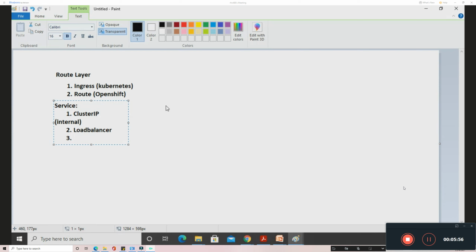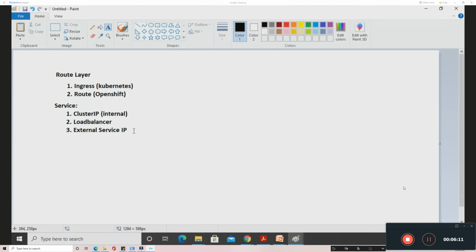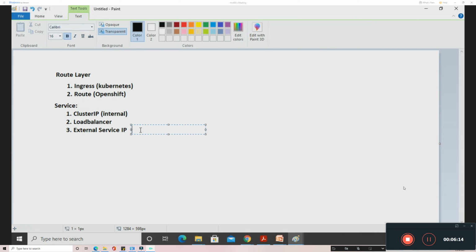There is another method called external service IP. In this method, we have the service, and the cluster IP which you have is a private IP. For the same cluster IP, you can do a NAT, network address translation, and convert that private IP to a public IP, and then you can directly communicate with that service. So this is one method.